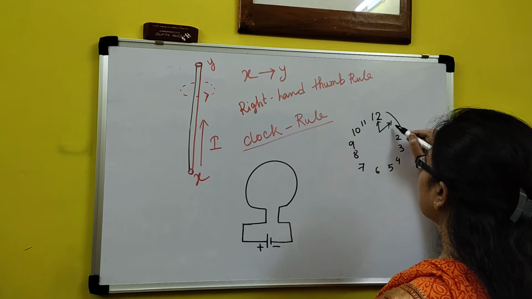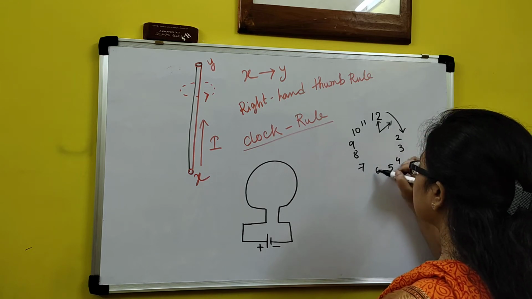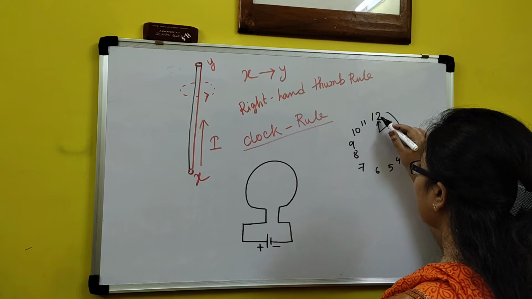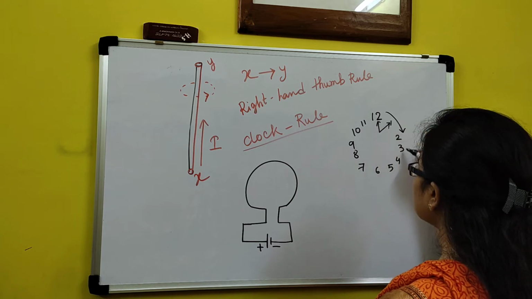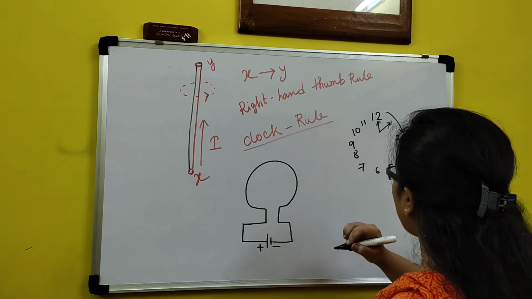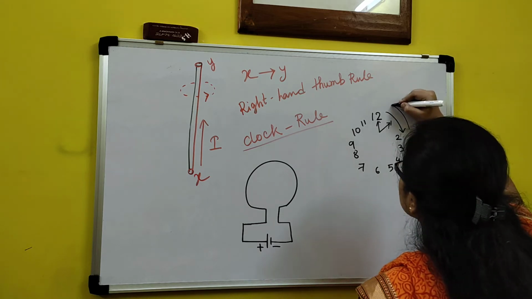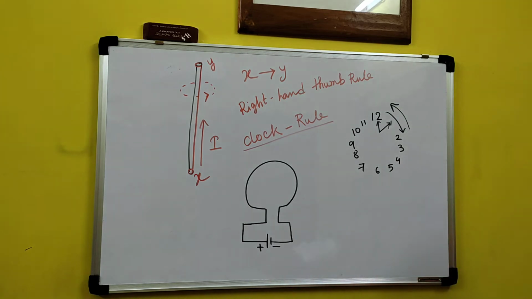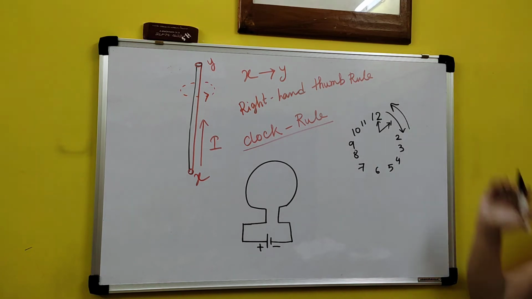This direction is called clockwise, and the opposite direction is called anti-clockwise.